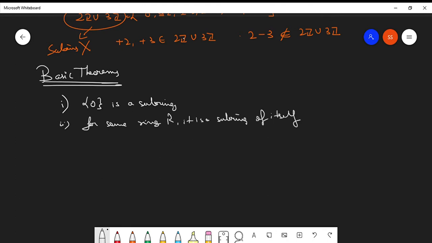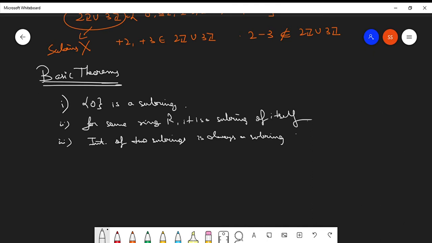And the intersection of two subrings is always a subring. Is it clear, guys? Do remember these three theorems.